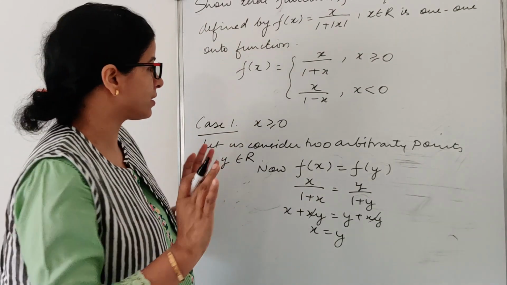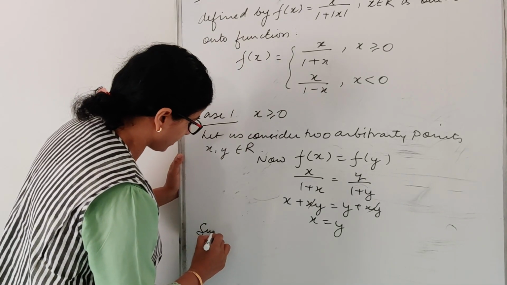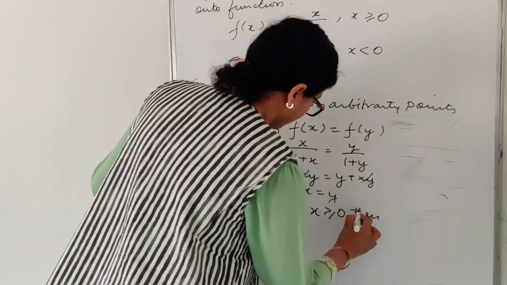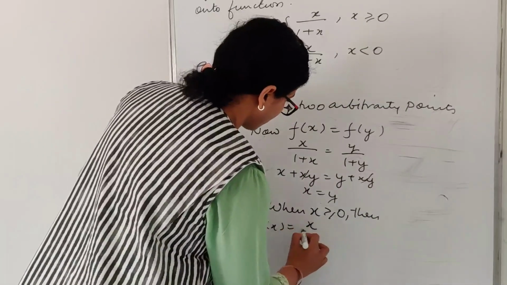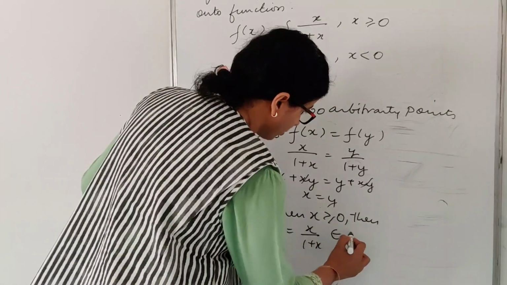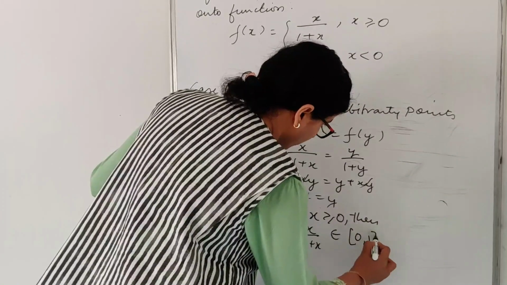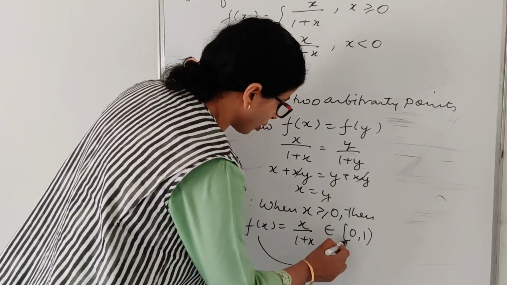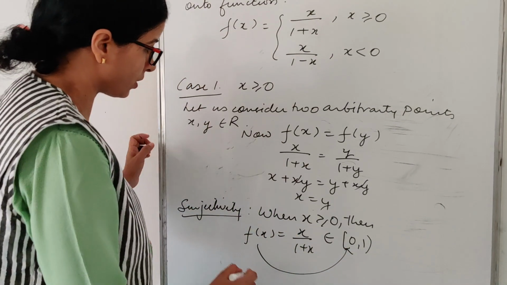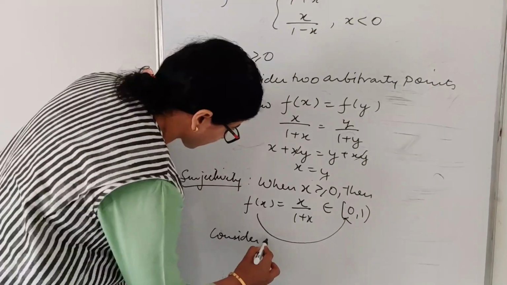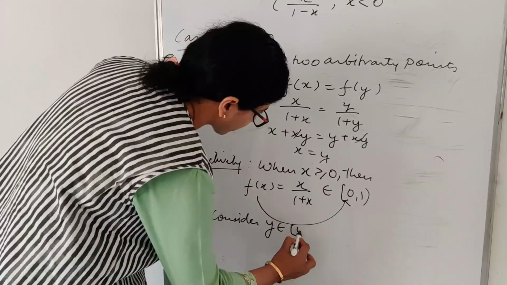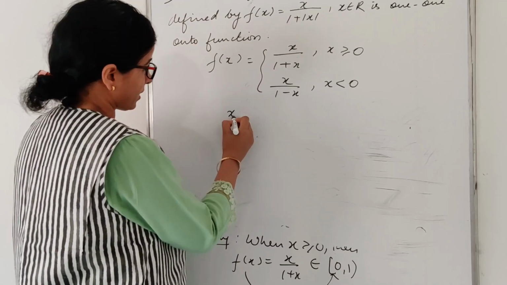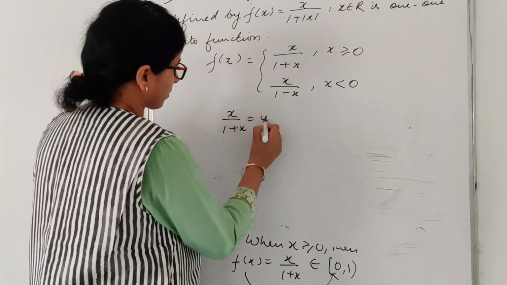Now let us check surjectivity. In the same case, when x is greater or equal to 0, then f(x) is equal to x upon 1 plus x, which belongs to 0 comma 1. So whenever x is greater or equal to 0, my f(x) value will belong to this range. So if I consider y element belongs to 0 comma 1, let us check the surjectivity. So let us consider x upon 1 plus x is equal to y.